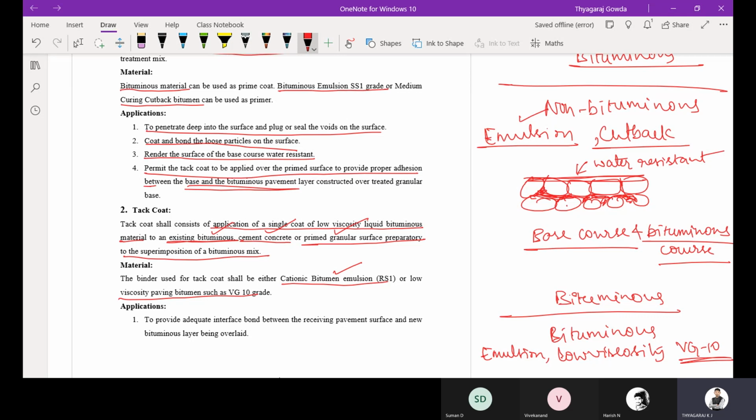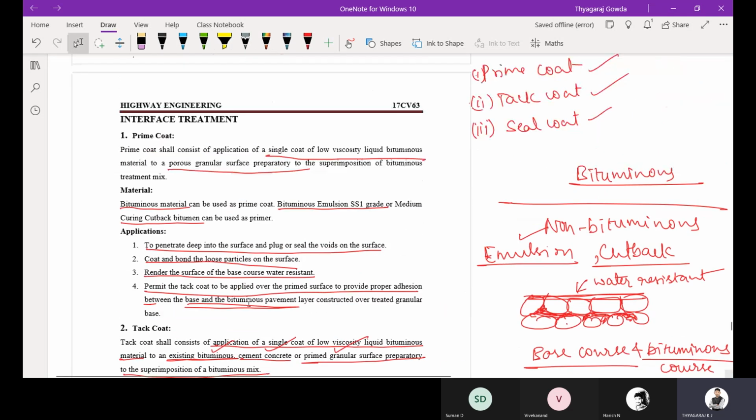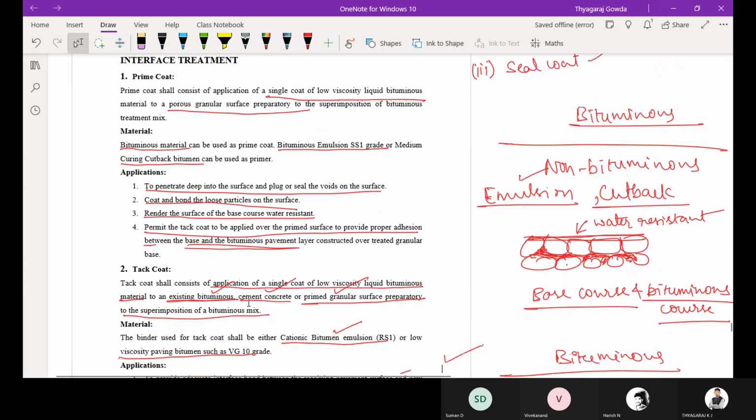To provide adequate interface bond between the receiving pavement surface and the new bituminous layer being overlaid. The main function or application is whenever there is a necessity of providing a bond between two bituminous layers, then we can go for this tack coat. Okay, is it clear? Prime coat and tack coat. Is it clear?